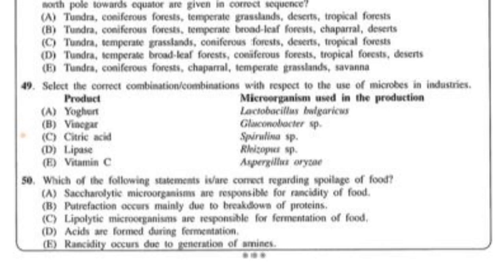Statement D, acids are formed during fermentation. That is correct. Statement E, rancidity occurs due to generation of amines. That is wrong. So B and D are correct. Answer is answer number 5.